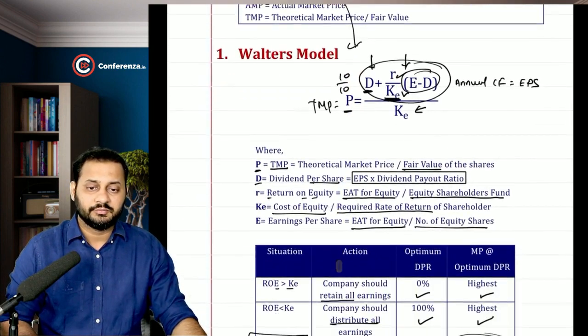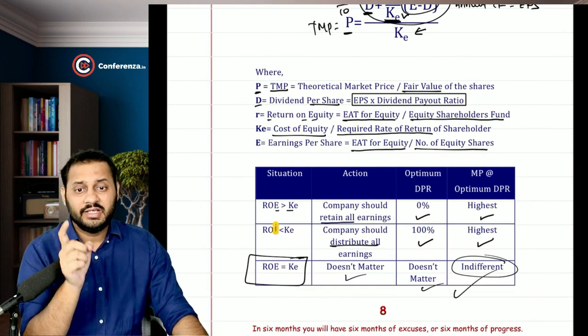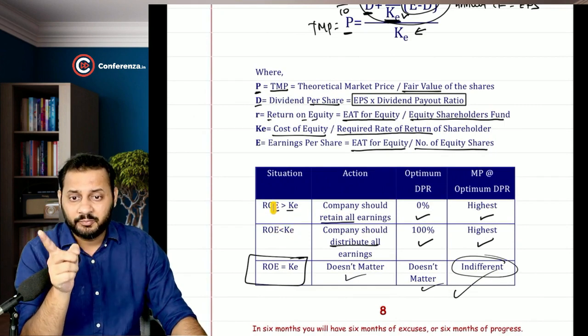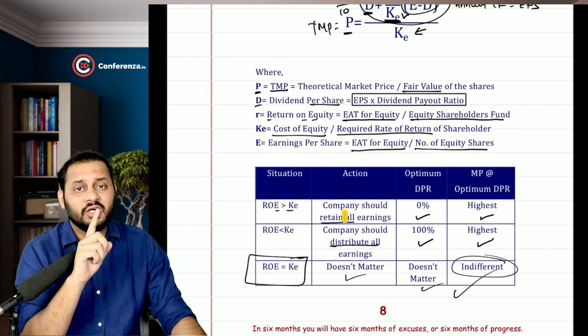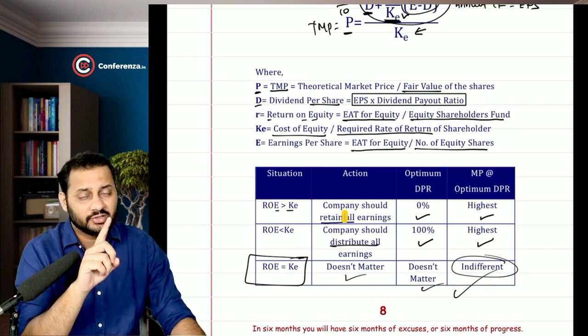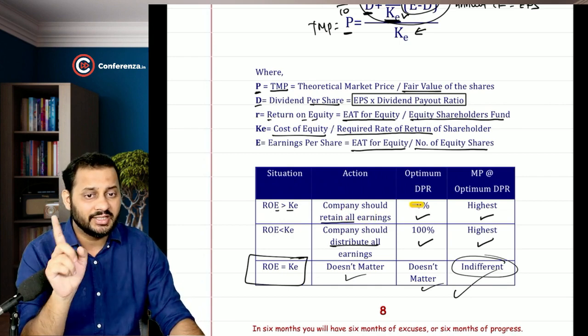Okay, then the optimum dividend payout ratio: if ROE is greater than cost of equity, that means the company's return is higher than the investors' expectation. The investor would want the company to retain all the earnings with them and not distribute any kind of dividend.